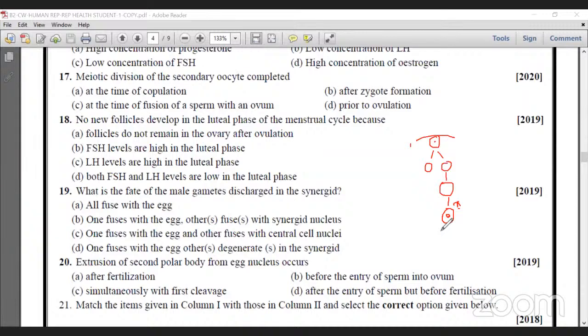So at the time of penetration of sperm, it suddenly undergoes completion of division. So remember this point. At the time of copulation, wrong. After zygote formation, it is also wrong. And at the time of fusion of sperm with an ovum, this is the main important answer for this question. Prior to ovulation is also wrong.